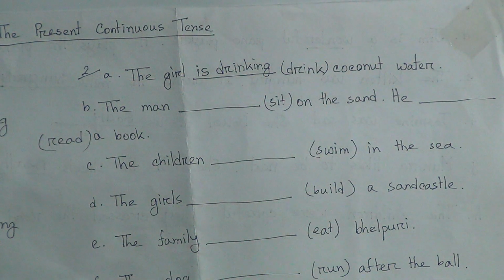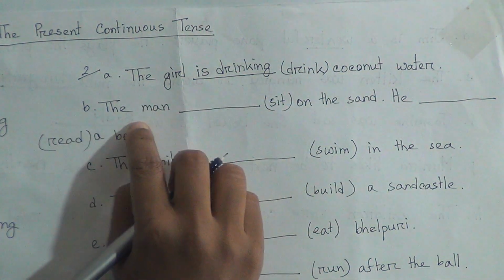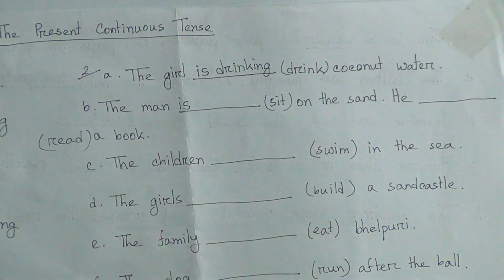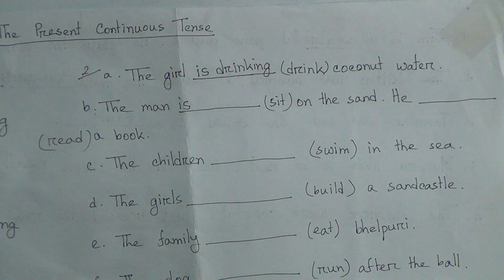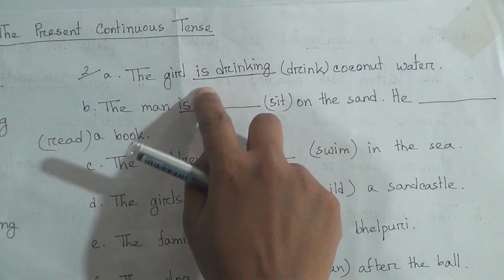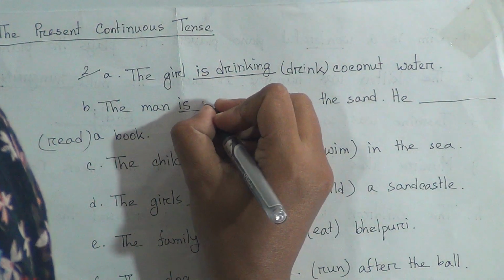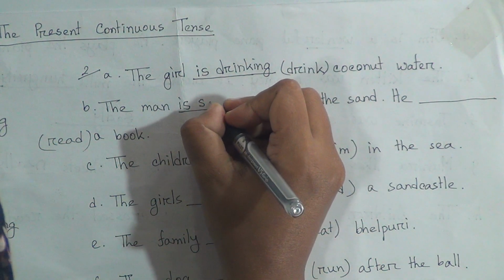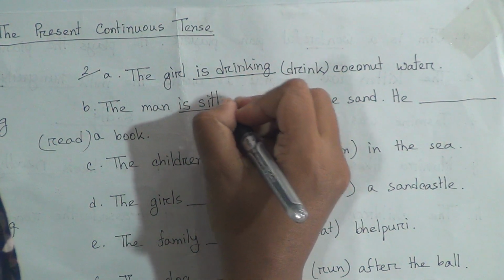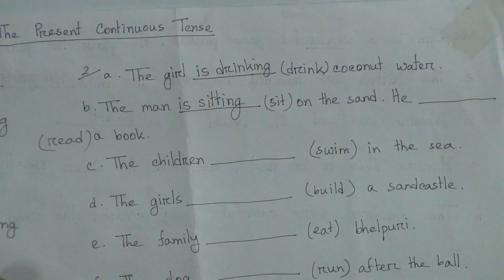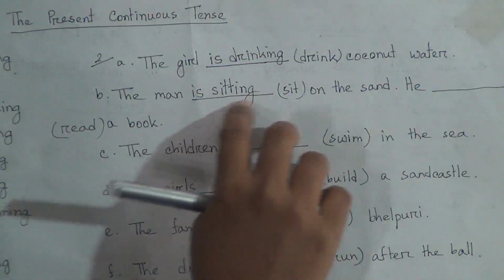Then number B, the man. Again you can see the subject is singular, so we will have to add is, because it's present tense. Singular is, then sit will be sitting with double letter, sitting on the sand.